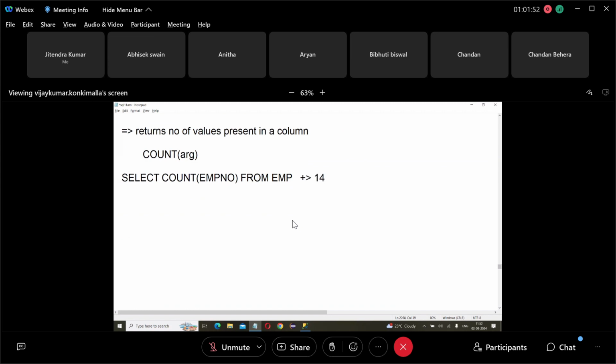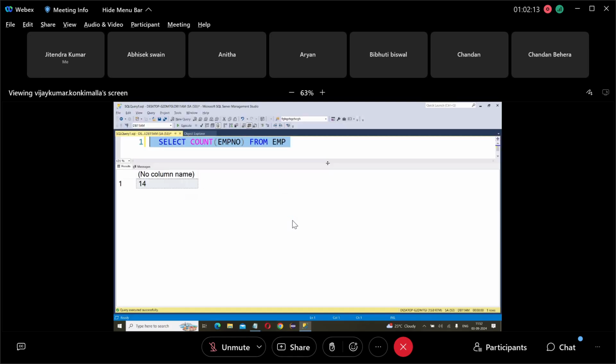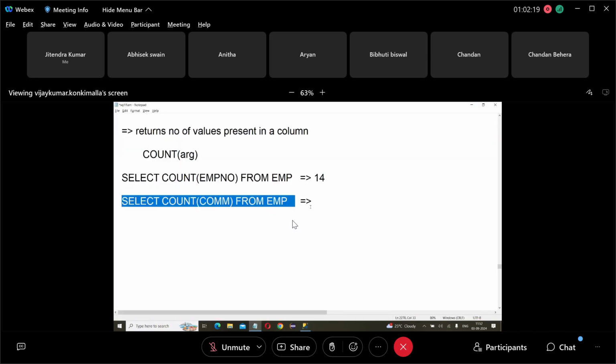Suppose, for example, next one, I want to count the number of values in the commission column. How many values? Select count of commission from EMP. How many values are present in the commission column? 4 values.